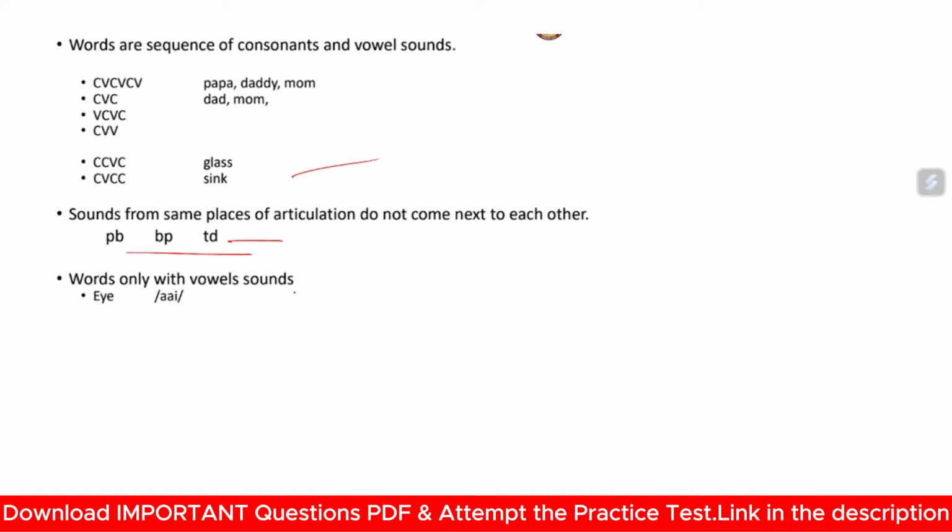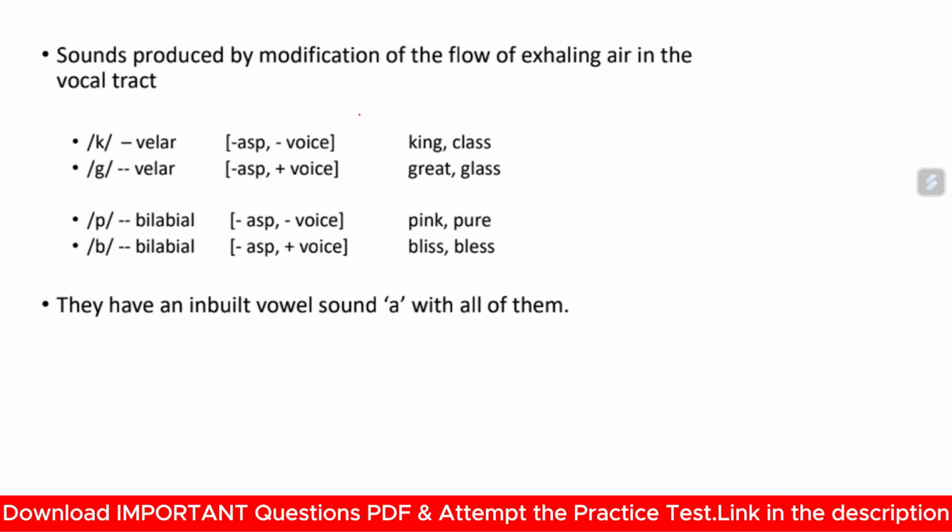Words only with vowel sounds. There are certain words which only contain vowel sounds, for example, I. Here you will only feel that there is only a vowel sound. Now next, sounds produced by modification of the flow of exhaling air. Whenever you modify the flow of air, you will feel that some new sounds are pronounced.